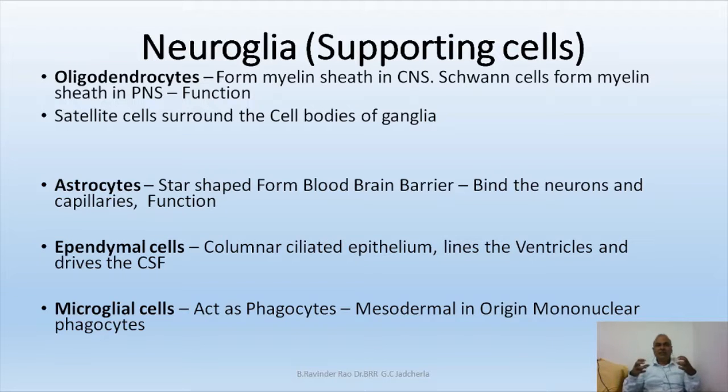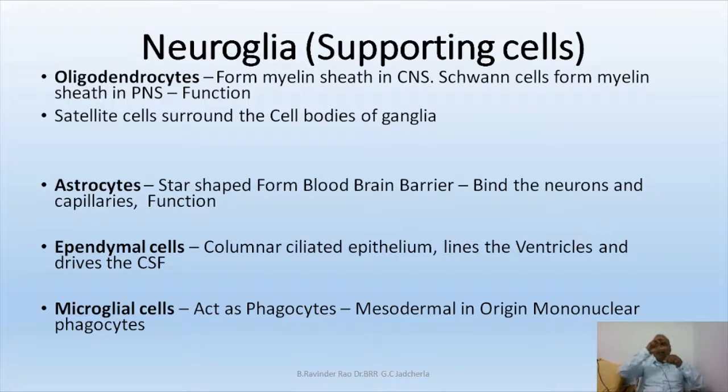What's the difference between oligodendroblast and Schwann cell? Oligodendroblast secretes myelin around the axon at regular intervals in the central nervous system, and Schwann cell forms the myelin sheath in the peripheral nervous system.